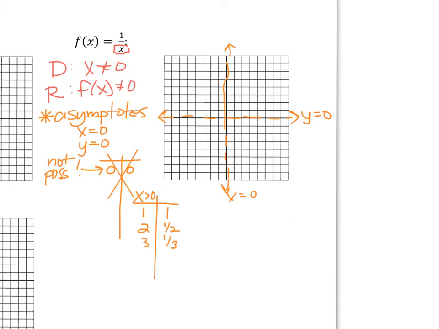Watch what happens if I plug in 1/2. If we have 1 divided by 1/2, that would equal 2. It's just a reciprocal. And if we have 1/3, even smaller on the x value, that would go up to 3. If we plot these points, 1, 1, 2, 1/2, you see that it starts to get really close.